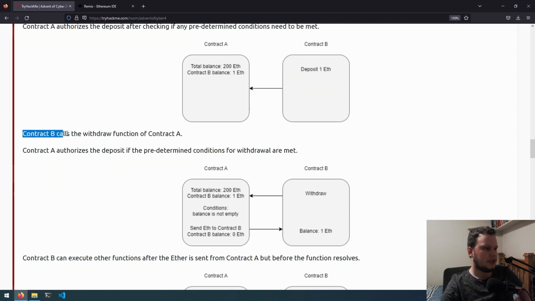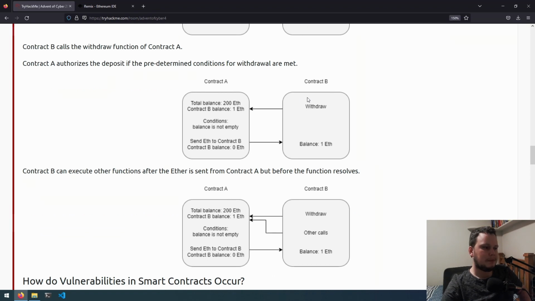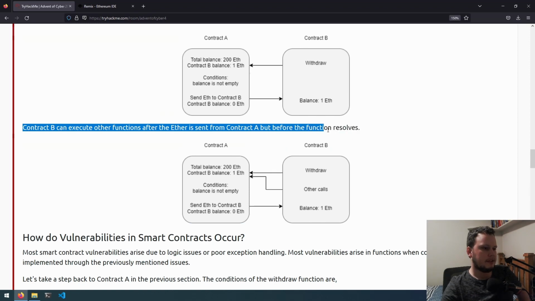Now contract B calls the withdraw function of contract A. Contract A authorizes the withdrawal if the predetermined conditions for withdrawal are met. So for contract B to be able to withdraw 1 Ethereum from contract A, the balance of contract A must not be empty, which in the case here has 200 Ethereum. So it will then send the 1 Ethereum to contract B. Contract B can execute other functions after the ether is sent from contract A, but before that function resolves.